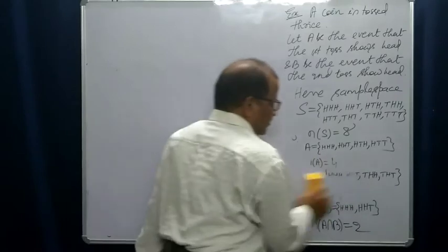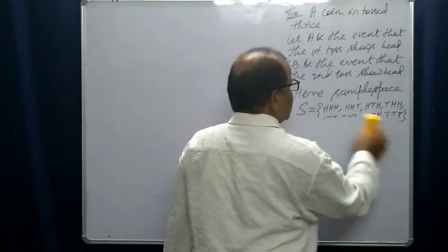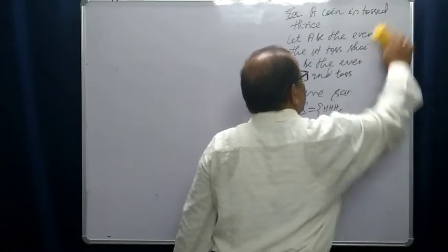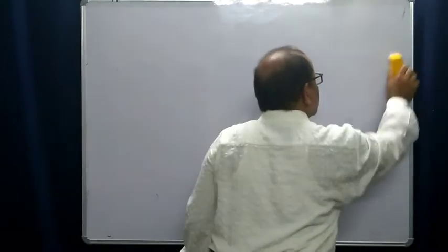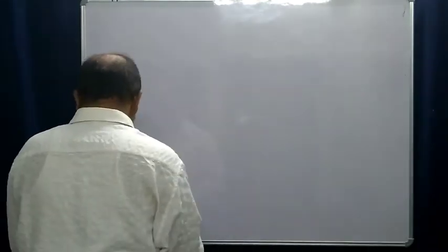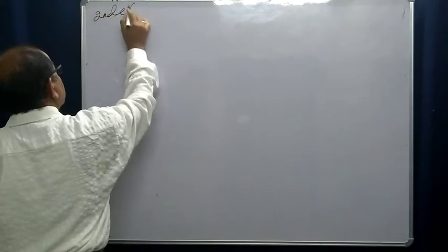Independent means one should not depend upon another. They are independent. Yes, the second definition.